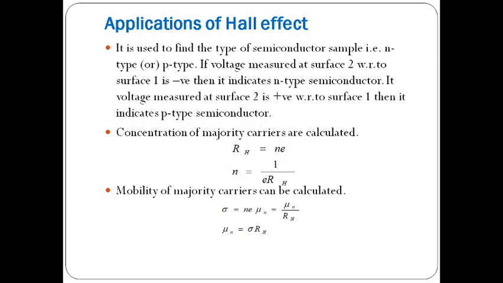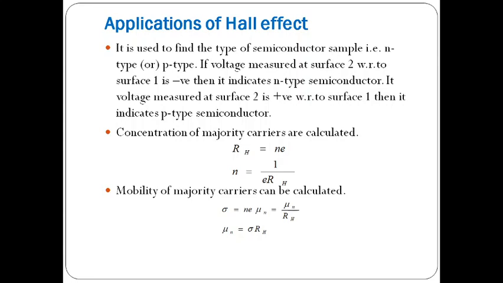We know the Hall coefficient RH equals 1 by rho v, equals 1 by Ne. So we can write RH equals 1 by Ne. So we can calculate the concentration of the majority charge carriers by using the Hall effect. From RH equals 1 by Ne, we can write N, the majority charge carriers, equals 1 by e into RH.